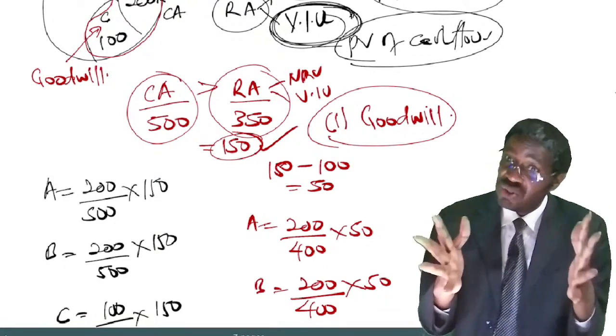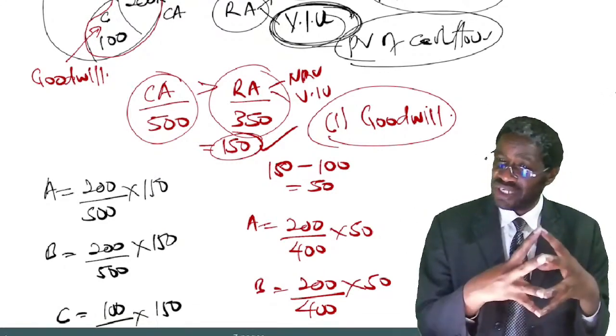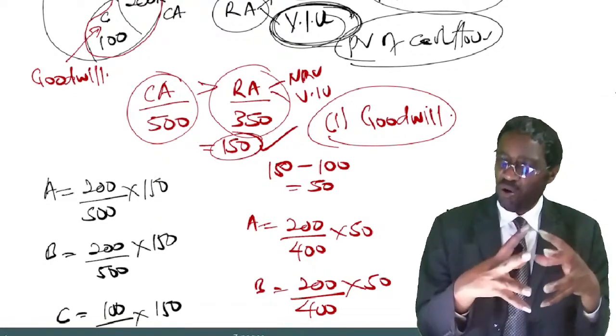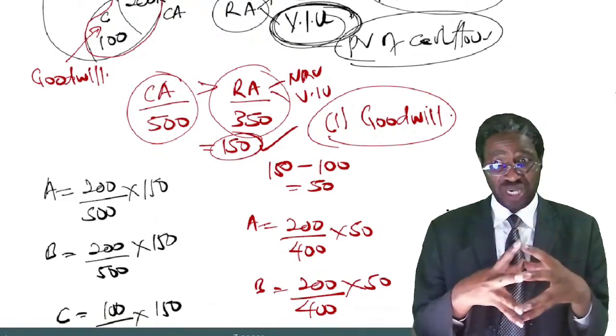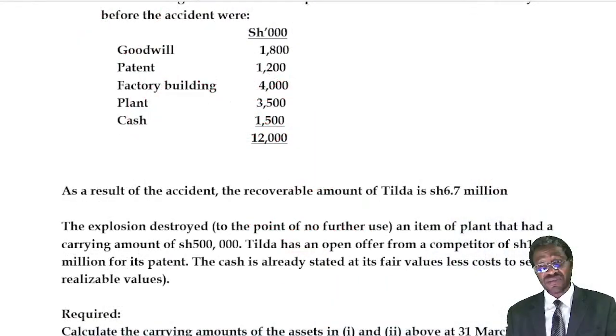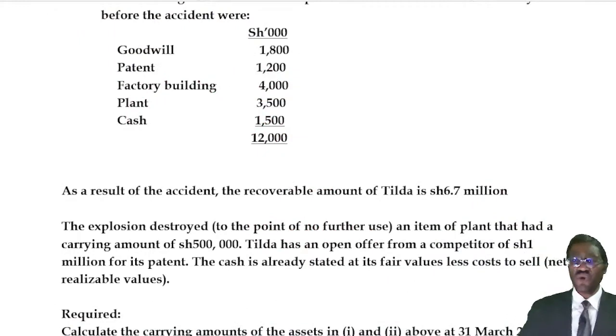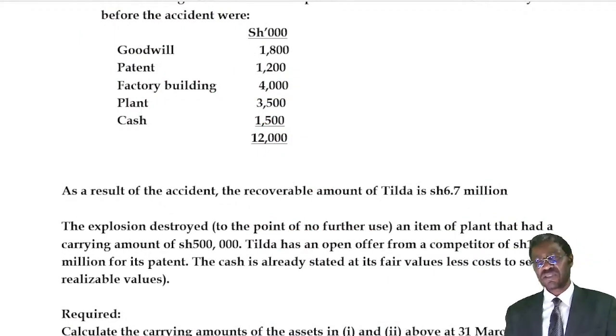So that was one of the challenges. That same challenge was tested in the paper of November 2020 that we did in the normal class. But then another challenge is here. If you look at the table, we have an asset called patent, which has a carrying amount of 1.2 million.